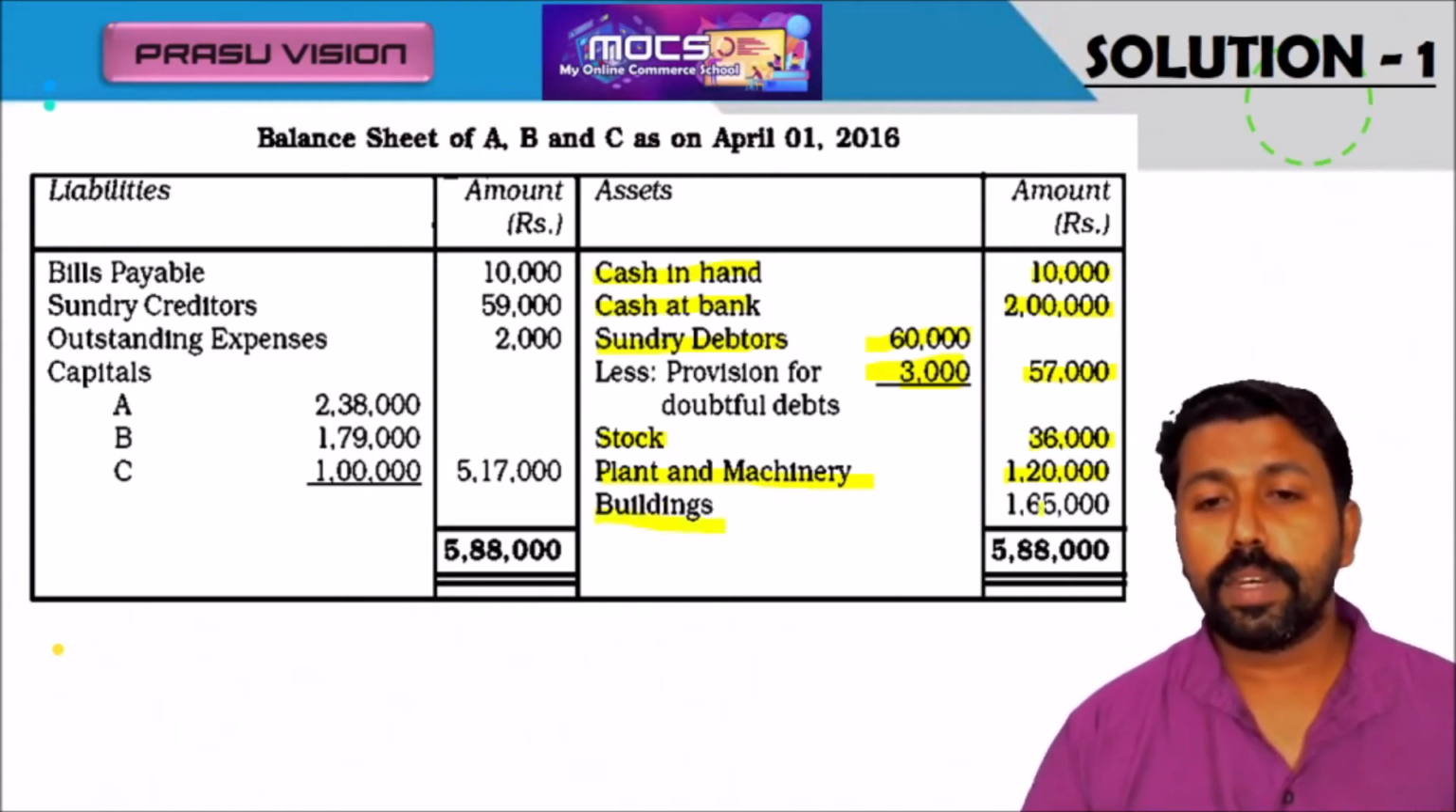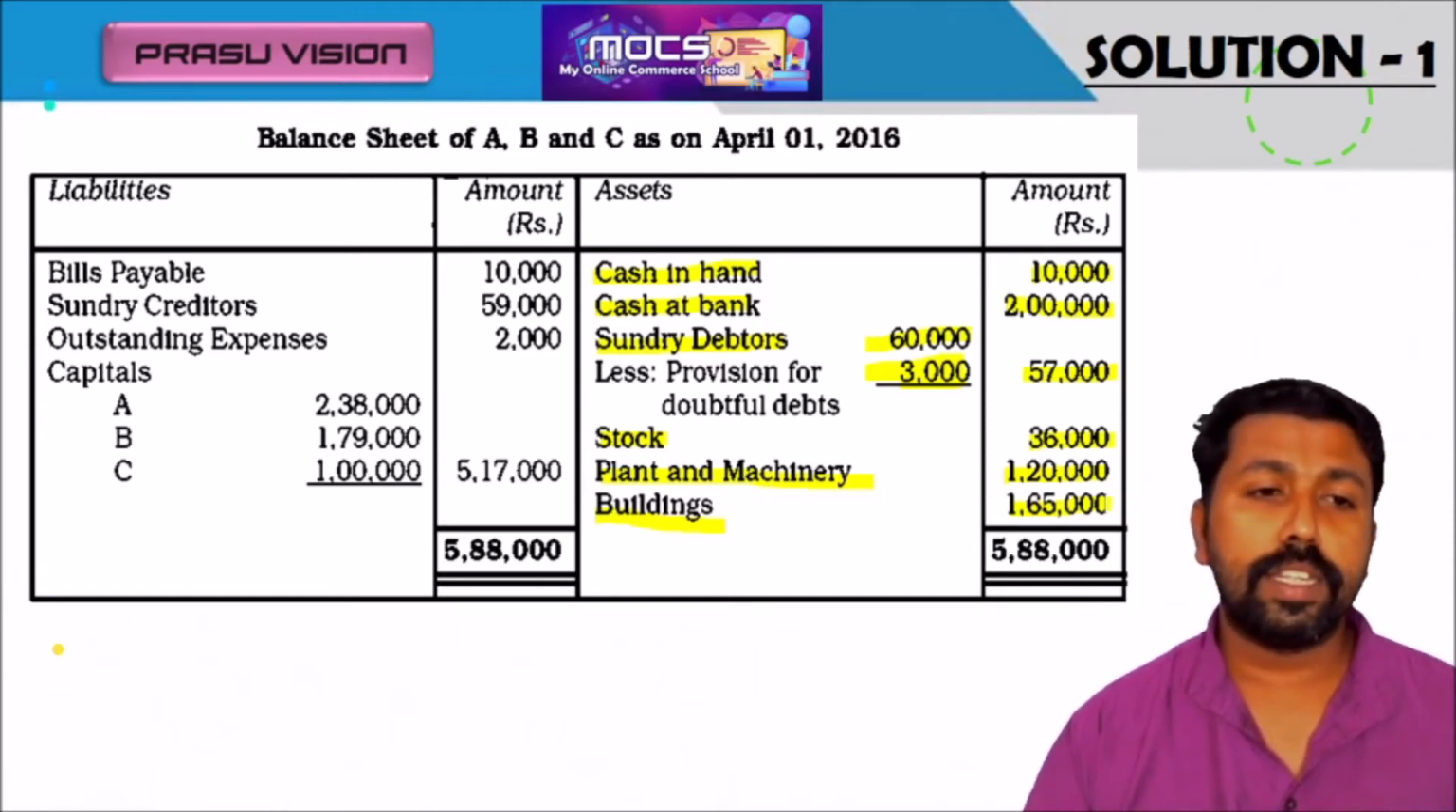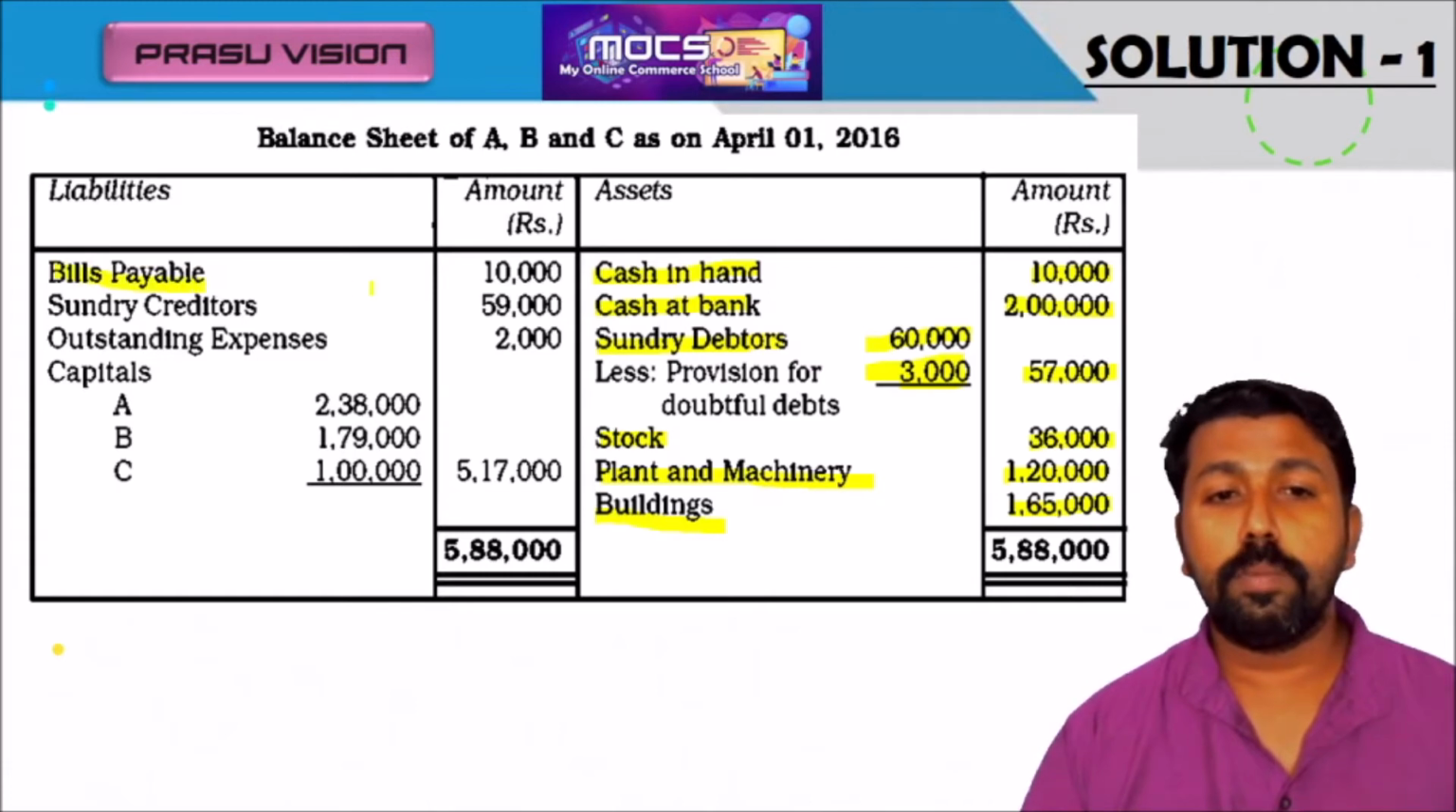Building also, previous value 1,50,000 plus 15,000 we will get 1,65,000. There is no change for bills payable, but there is an increase in creditors of 1,000. It will be added to the old figure, making 59,000. Also the outstanding expenses, no change for that.